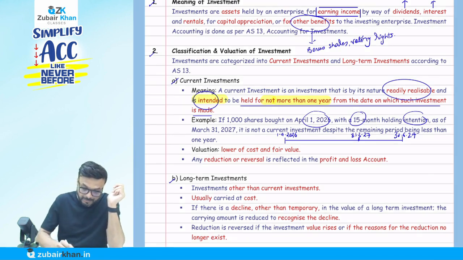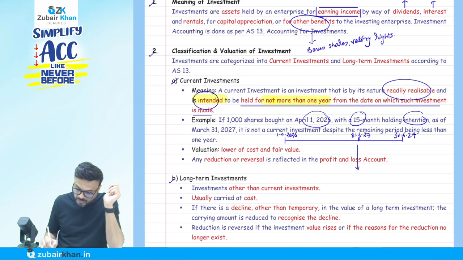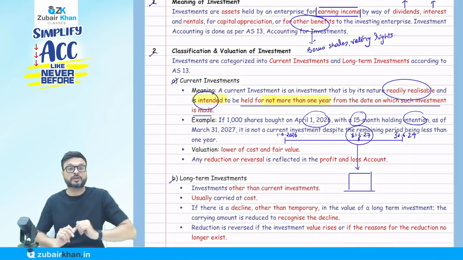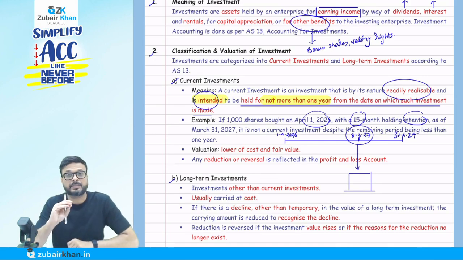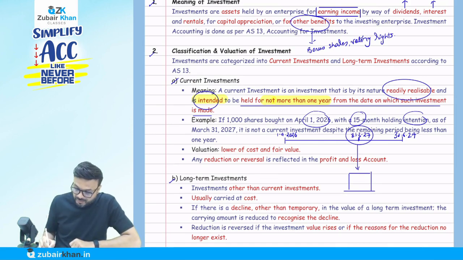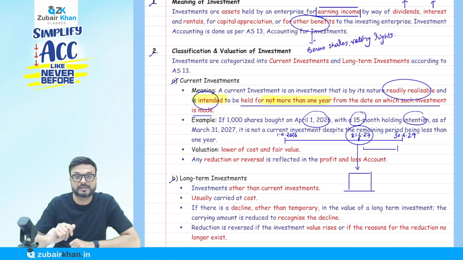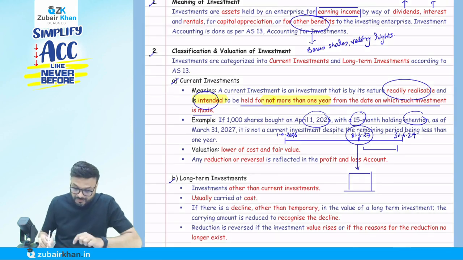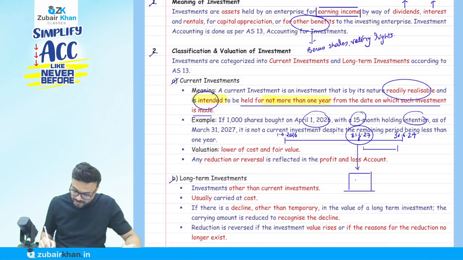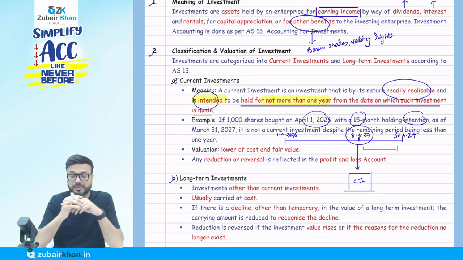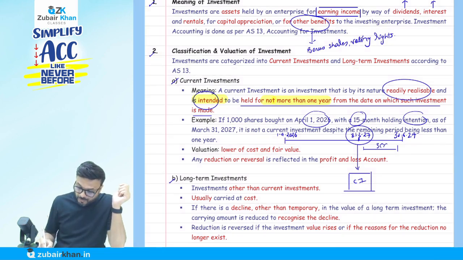Now, suppose you are preparing a balance sheet on the balance sheet date, which is 31st of March 2027. Does it mean you will say, sir, now it is only 3 months left, so you will sell this investment, and so classify it as a current investment? Let me tell you, this is not a current investment. You say, no, sir, only 3 months left from the date of balance sheet.